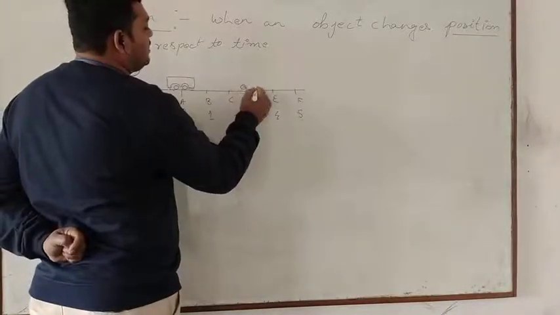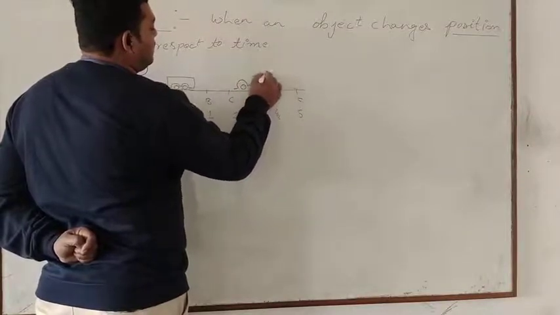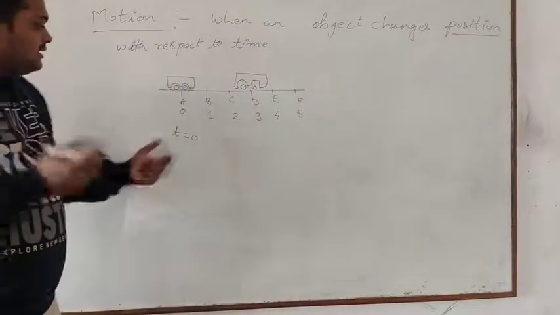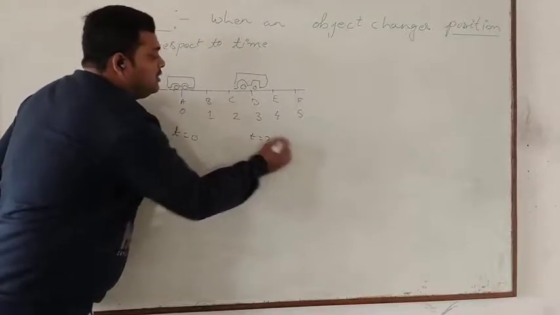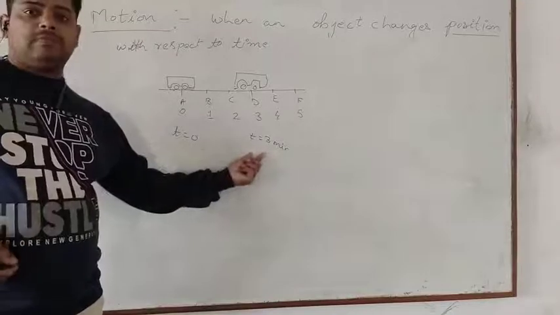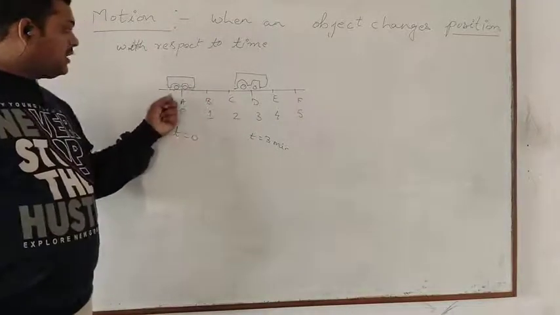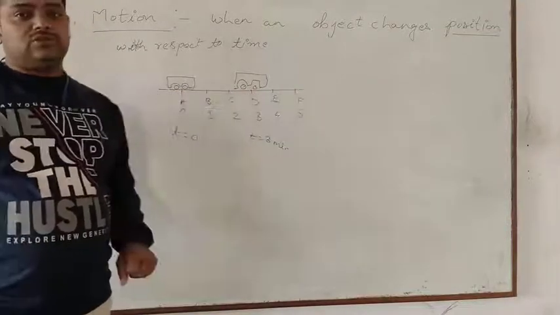Okay. So D can be another city, it can be another place, whatever it can be. So the bus is now at point D. So with time, suppose the time has elapsed to 3 minutes. So now I observe that with the passage of time, this bus is changing its position, from A to B, C to D. In this way the object is changing its position.